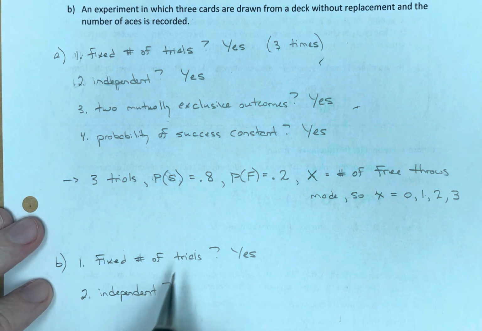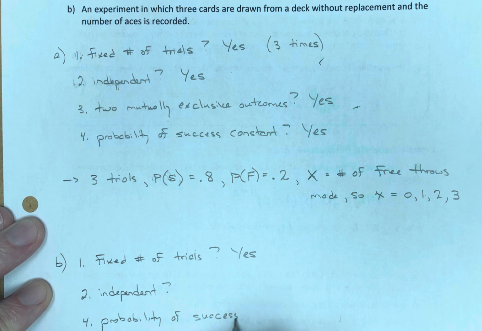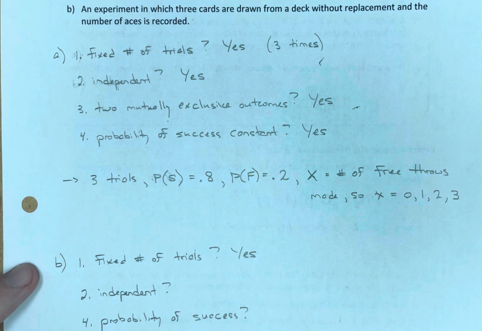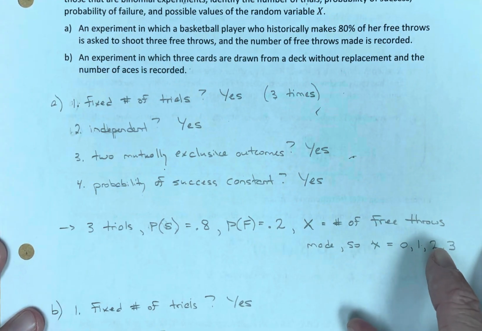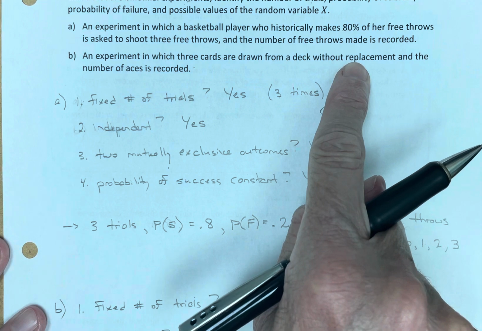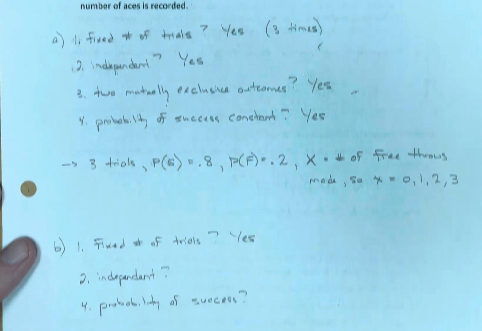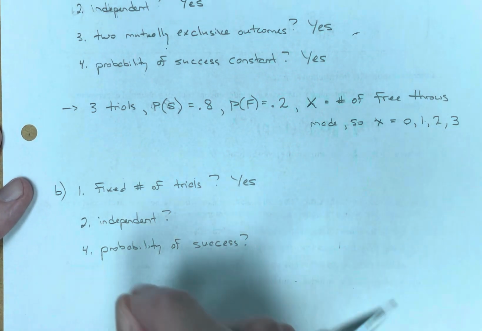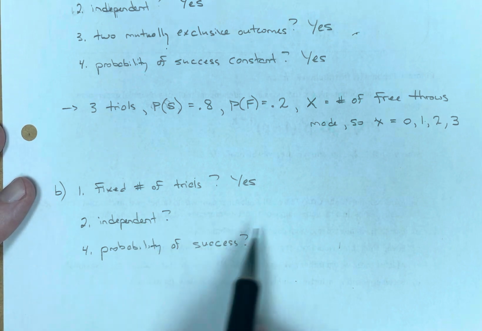Well, I'm going to kind of combine this with number 4, which speaks to the probability of success, because it kind of falls in both categories in this case. Let me come back up to here. We are not replacing, which means when you take a card and don't put it back, you've affected the next one.